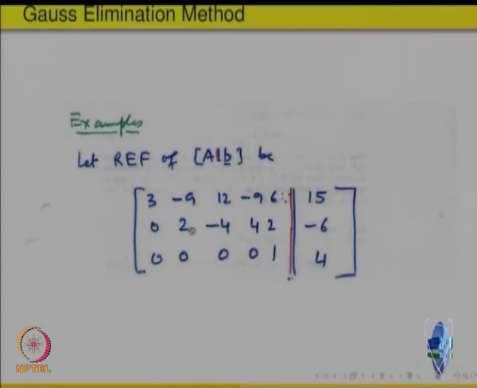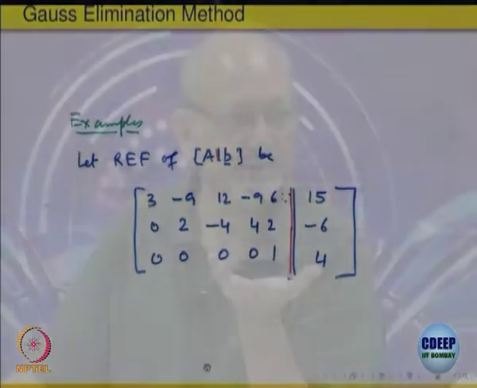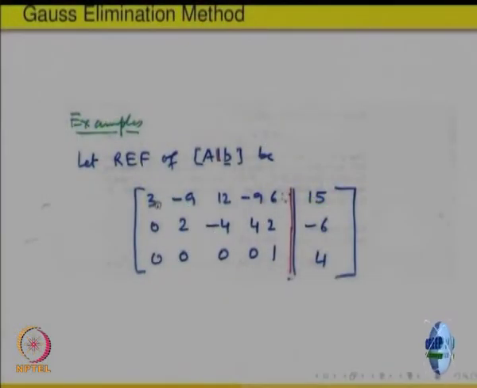So, for each value of x 3 and x 4, you will get a value of x 2, x 5 is already fixed. Now, for these values you can put back in this equation, the top one, right. You will get a value of x 1, which will be in terms of x 3 and x 4, it will involve those values of x 3 and x 4, right.